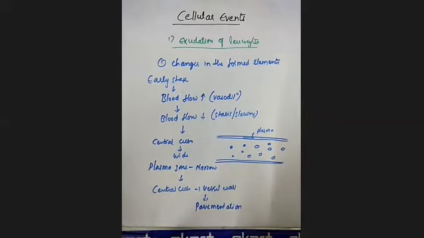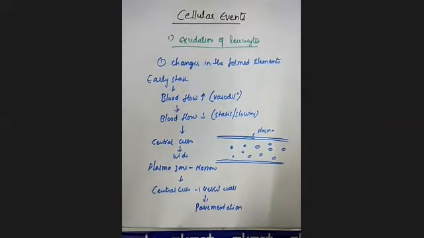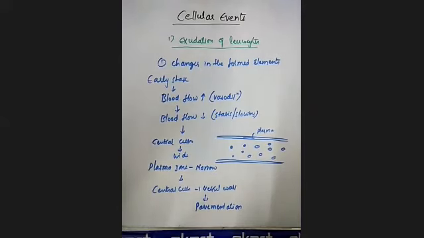This is the first change you observe in the exudation of leukocytes: the changes in the formed elements. What are the formed elements? The RBCs and WBCs present inside the blood vessels. In the early stages of inflammation, the blood flow is increased because of vasodilation.